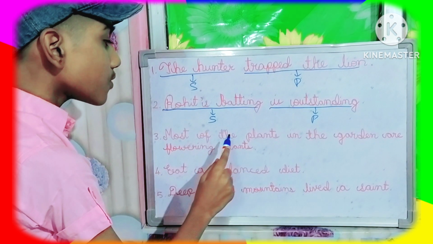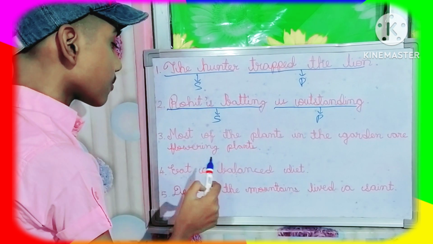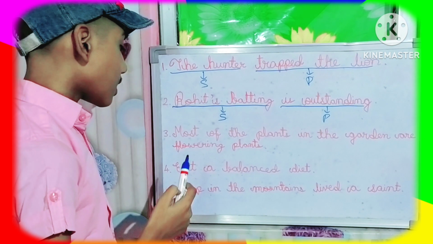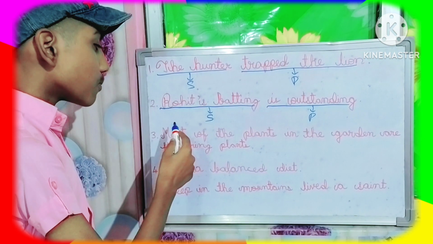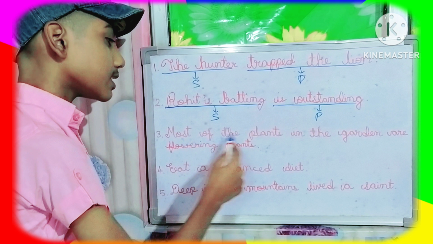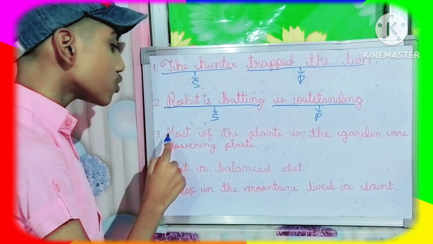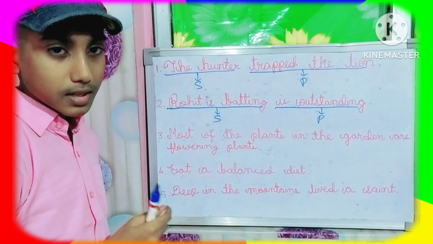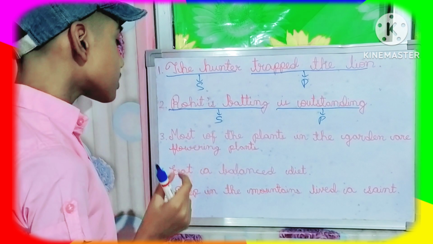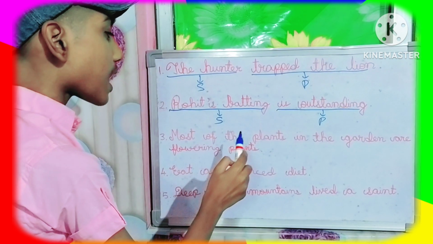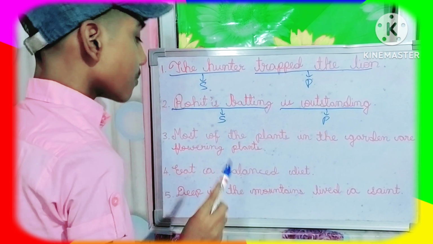Next, most of the plants in the garden are flowering plants. Now here in two ways you can do that. Most of the plants in the garden, this can also be the subject, or most of the plants, that can also be the subject. But mostly what we do, that most of the plants in the garden, this is the main subject.